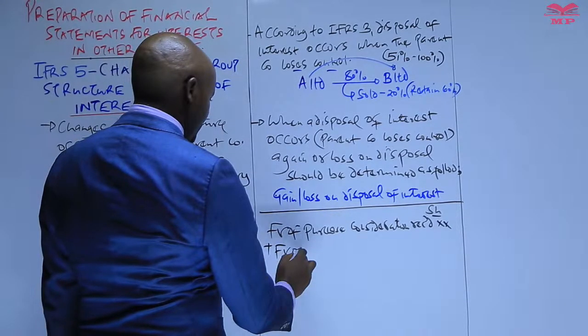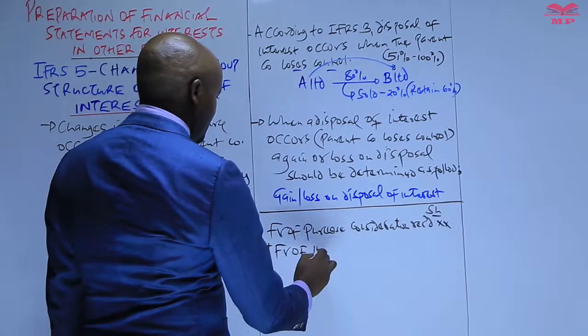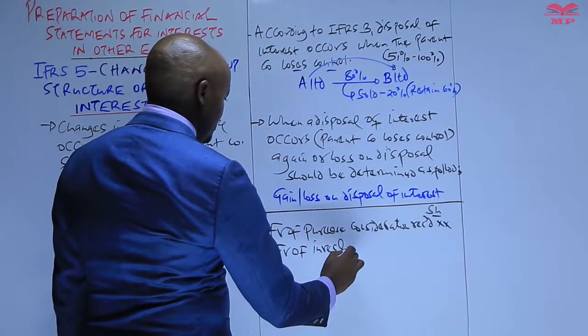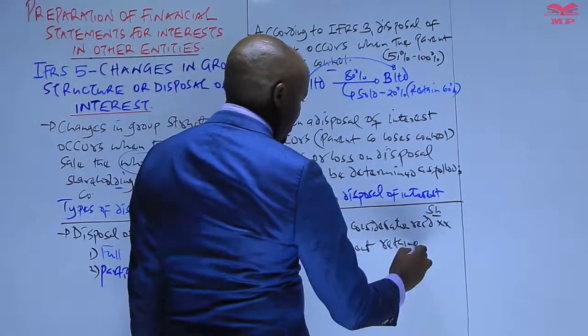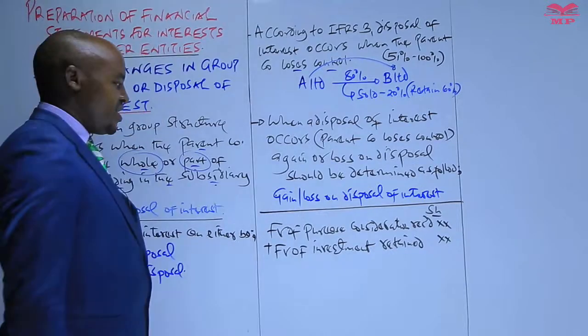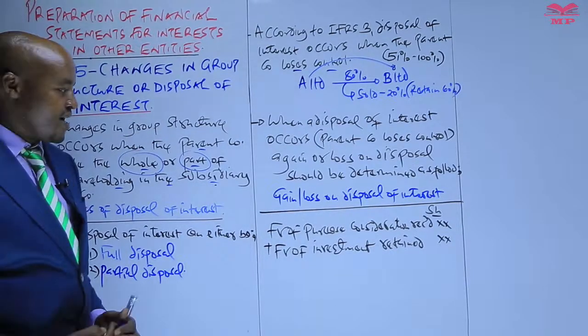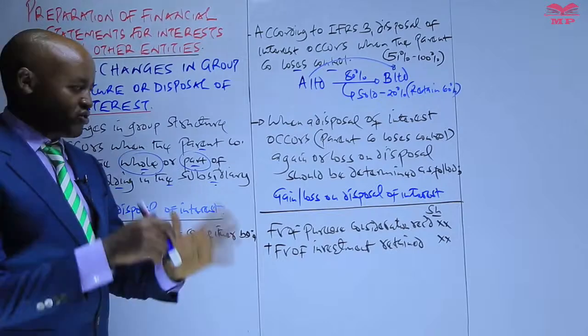To this, we add the fair value of investment which has been retained. When we talk about the fair value of the investment which has been retained, this basically applies in case of a partial disposal whereby the parent company has not sold all the shares in a subsidiary.